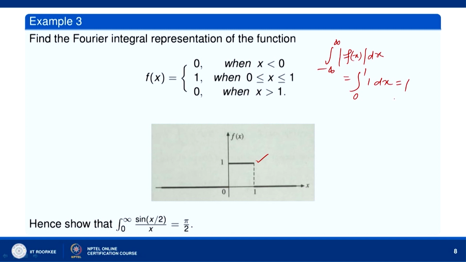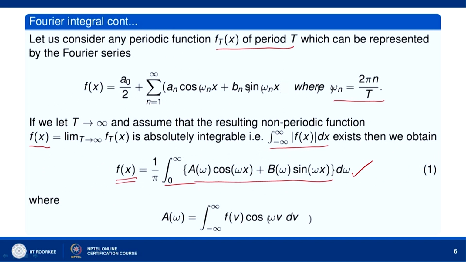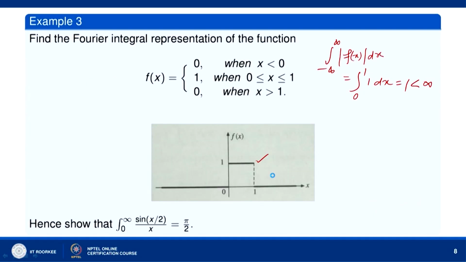So, the integral converges, the integral over minus infinity to infinity of mod of f(x) dx is less than infinity. So, it is absolutely integrable, and therefore, we can find its Fourier integral representation. In order to find the Fourier integral representation, we need to calculate a(omega) and b(omega).